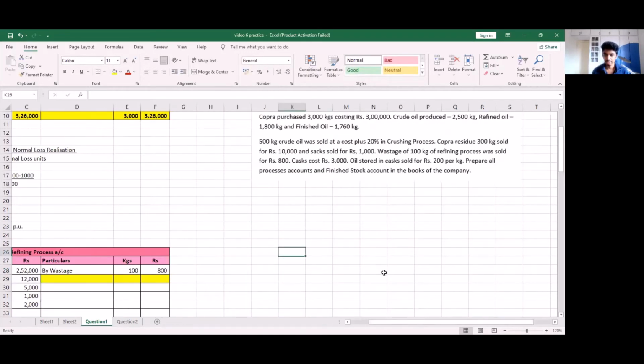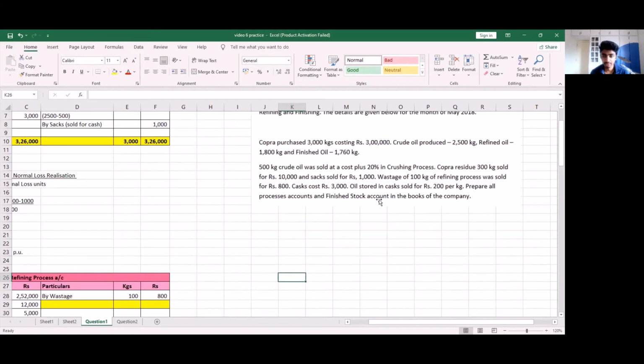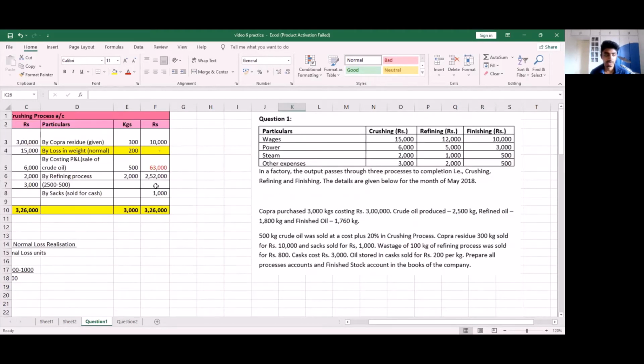Next, we have nothing mentioned about any of the refined oil being sold like we had our crude oil being sold. So for crude oil, it was mentioned that 500 kg of crude oil was sold, but for our refined oil, nothing is being sold. So we assume that everything is being transferred to the next process. But before that, I would also like to mention that here we saw that 500 kg crude oil was sold at cost plus 20%.